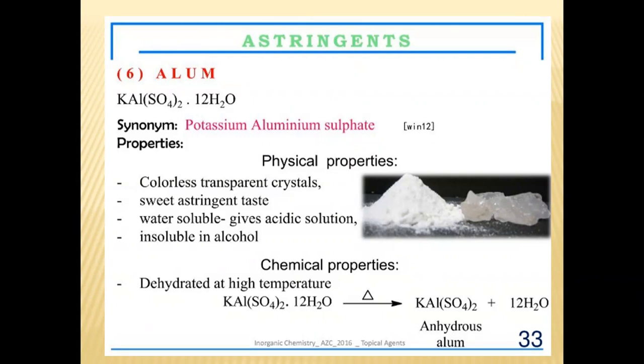See, in the exam they will ask the question, explain about potassium aluminium sulfate, or write the uses as well as the chemical properties of potassium aluminium sulfate. That means you have to write about alum. Physical properties: what is the nature? The nature is crystalline. They are available in crystal form. The color is colorless, white crystals.